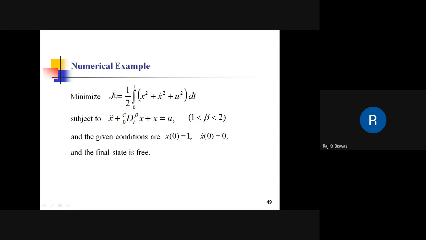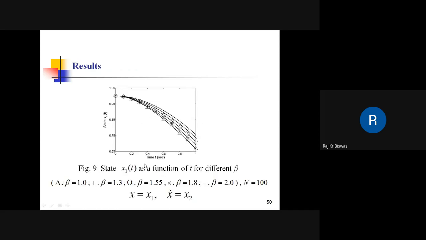So this is the objective function. Okay. So this objective function is again in quadratic form, subjected to this state dynamics, and these are the initial conditions, and the final state is free. Okay. So this problem is solved, and these are the results shown here. This is the state, and the state x1 is basically x. Again in this result, x is shown for different values of alpha.